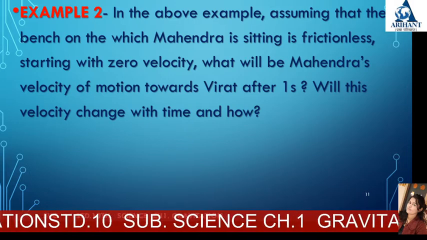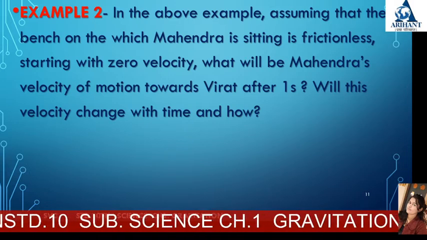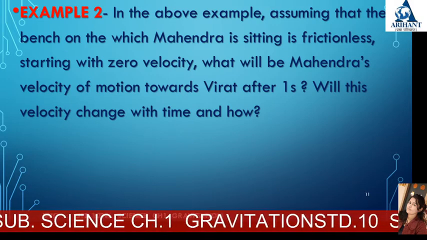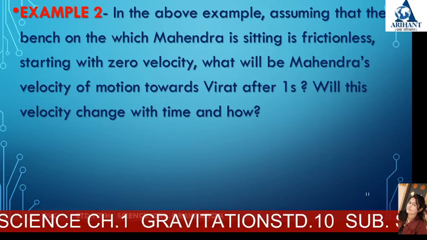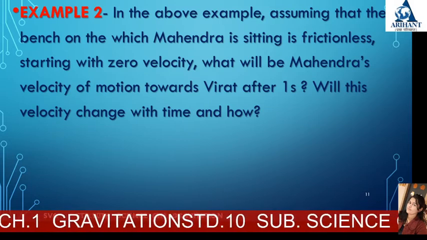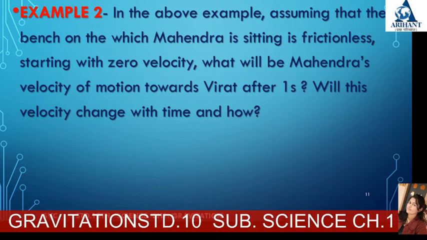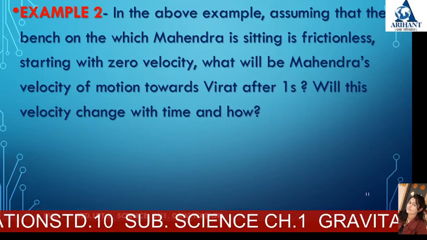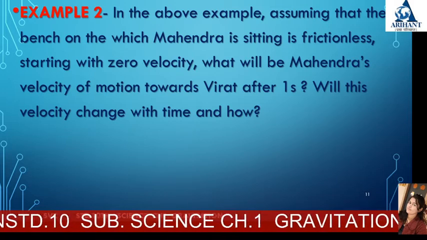Why is it so? If the force of friction between Mahindra and the bench on which he is sitting is 0, then he will start moving towards Virat under the action of this force. And we can calculate this acceleration and velocity by using Newton's laws of motion.